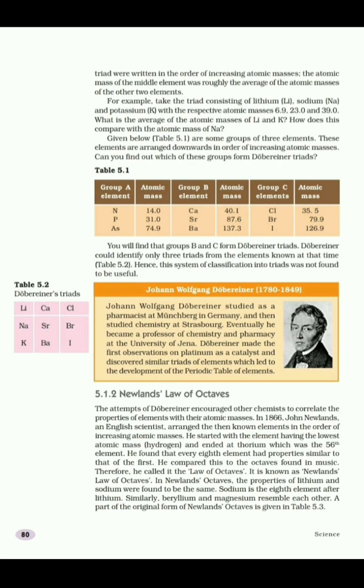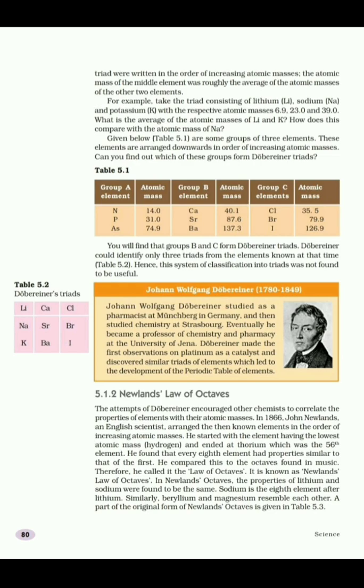He made many efforts, but he could find only 3 triads with similar properties which follow the atomic mass rule. Out of the 30 elements known at his time, he could classify only 9 elements, that is 3 triads, which follow the law of triads.